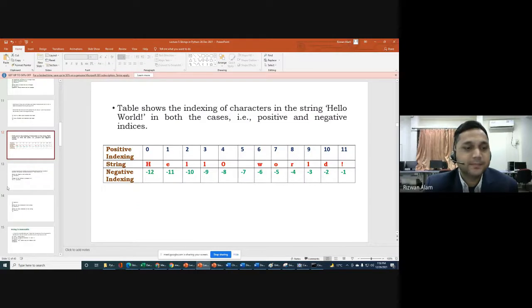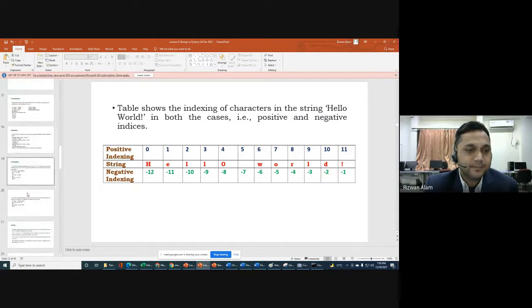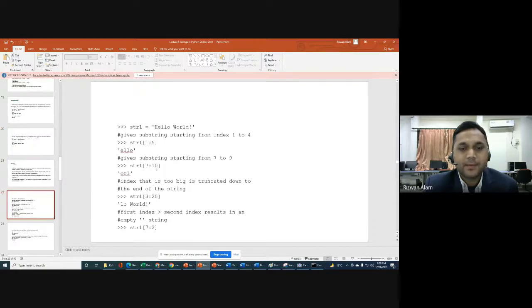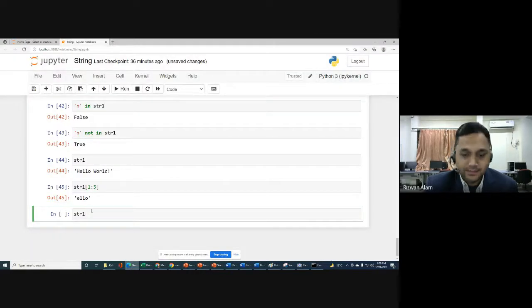The same we can do for any other example. Let me take, so if you are going to write, let me write here str1 and 6 to 9. What will be the output for str1 6 to 9? Just check on your Python editor.